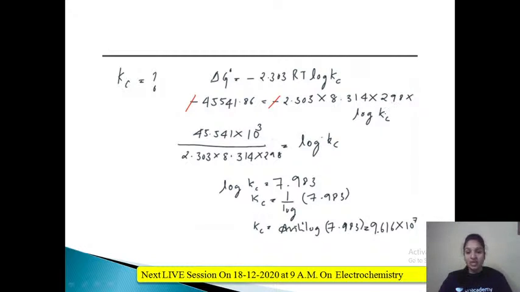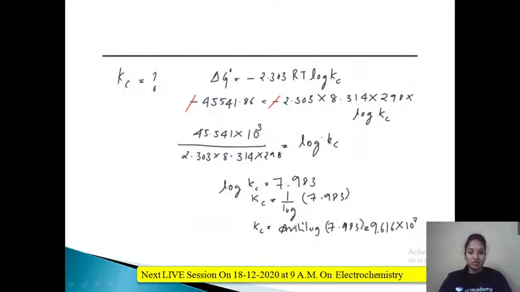Then what you need to calculate is log Kc. So 45,541.86, which can also be written as into 10 raised to 3. If you don't want to write it that way, you can leave it like this and divide it directly. Divided by 2.303, 8.314 and 298. I will bring all these terms to the numerator. If you divide, you are going to get 7.983.